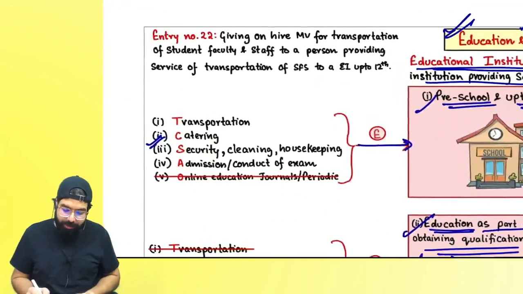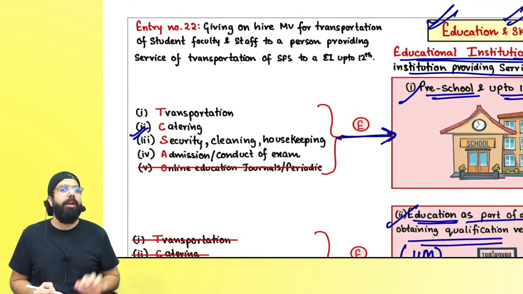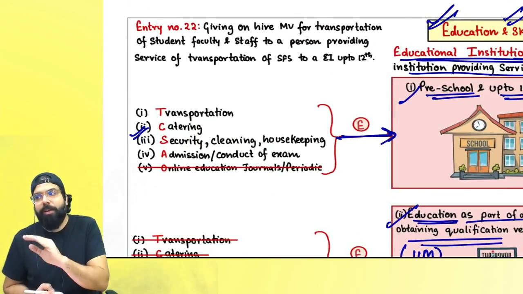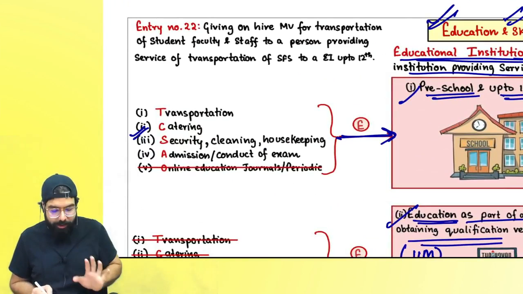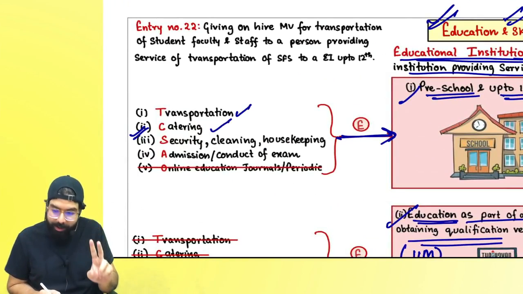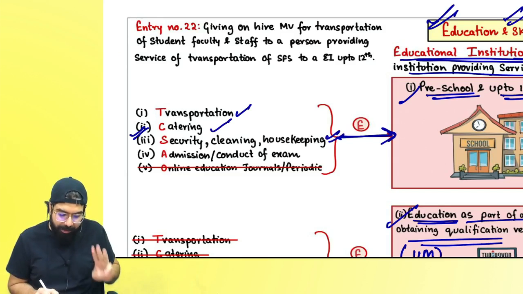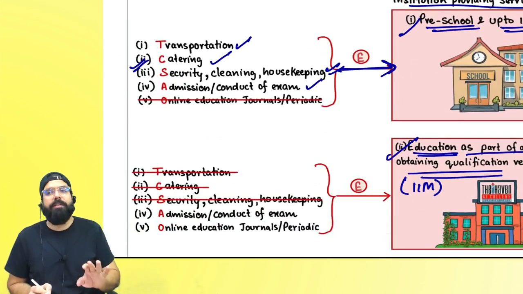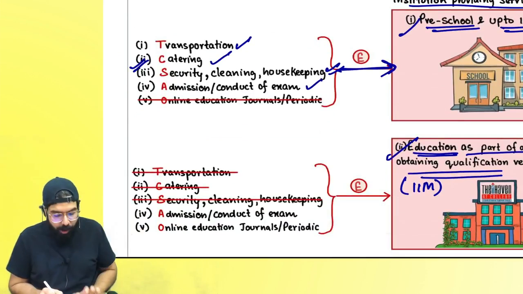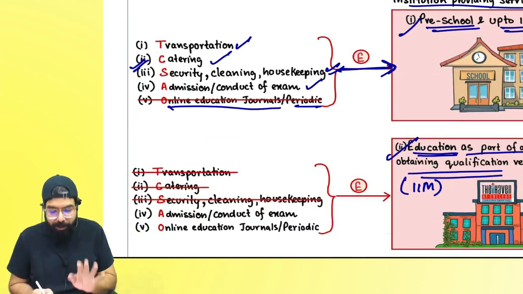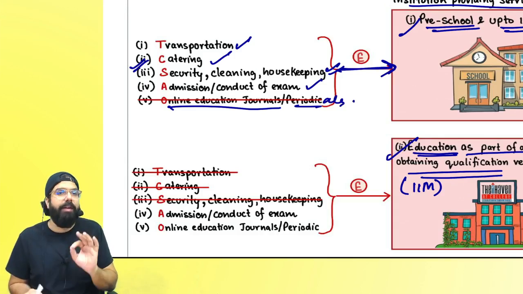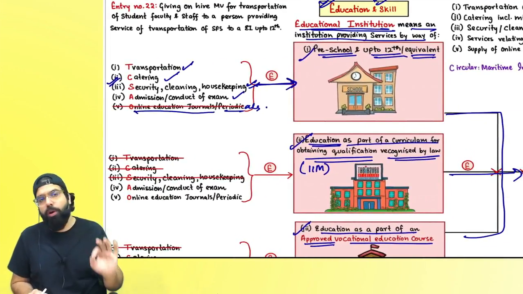Now whenever services are provided to an educational institution, you have to remember always: services provided to preschool up to 12, if it is transportation, catering, security, cleaning, housekeeping services, admission or conduct of examination related service, that is also exempt. Online educational journals and periodicals are not exempted if provided to preschool up to 12.